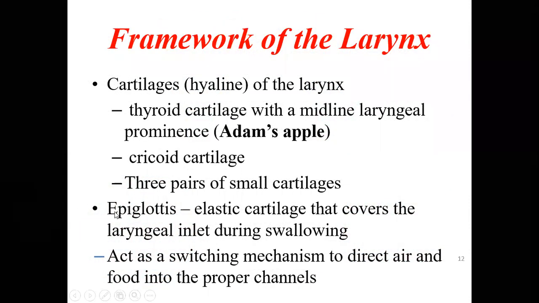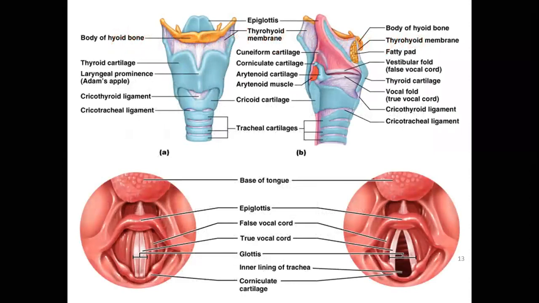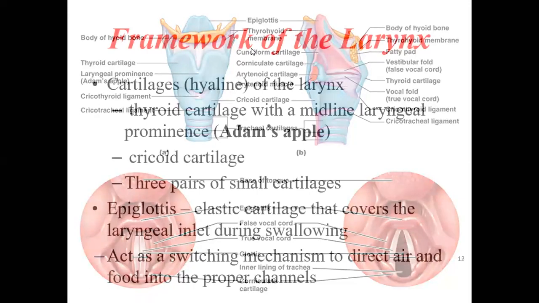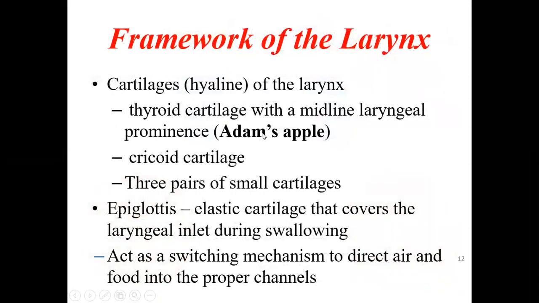Then there are three pairs of small cartilages from behind. If you see here, one is called the arytenoid, then corniculate, and then cuneiform. All these are small cartilages, arytenoid, corniculate, and cuneiform cartilages, which are paired cartilages. Pair means on either side, right and left.